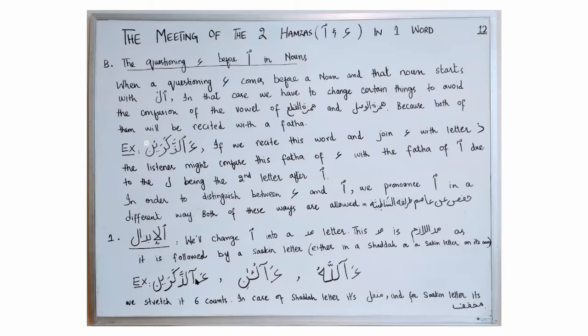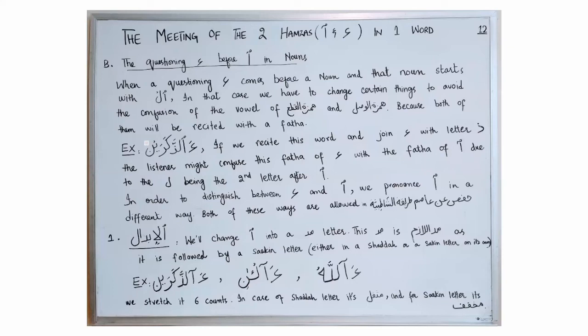Because in Maddul Lazim, if a mad letter is followed by a shadda letter or a sakin letter, in both these cases, you will stretch this 6 counts. This is a compulsory mad or compulsory stretching, and you have to stretch this 6 counts. In the case of shadda, this maddul lazim is muthaqqal. In the case of a sakin letter, this is maddul lazim mukhaffaf.